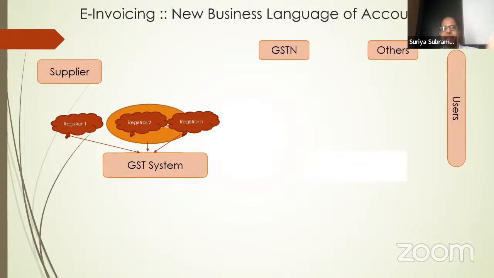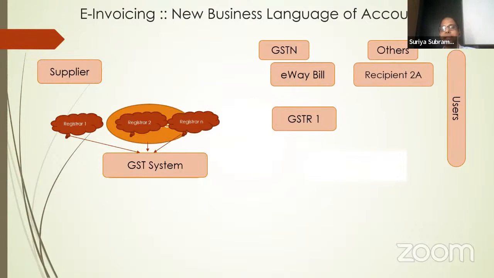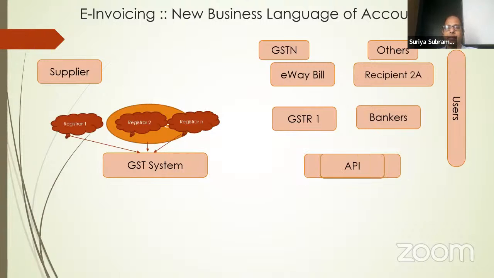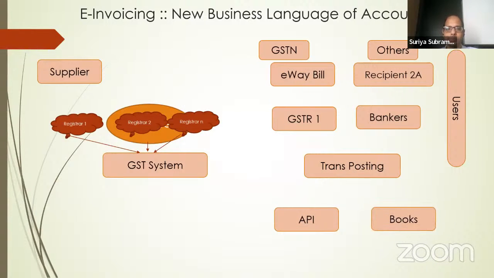From there, the registrar sends the data to GSTN, also to the e-Waybill, generates an e-Waybill automatically and populates GSTR1. The GSTN will populate GSTR1, and from there it goes to the recipients' 2A. There is also a proposal in the future. It can go to other agencies like bankers, and also can be used for transaction posting. APIs can be used to post these invoices into the books of accounts.